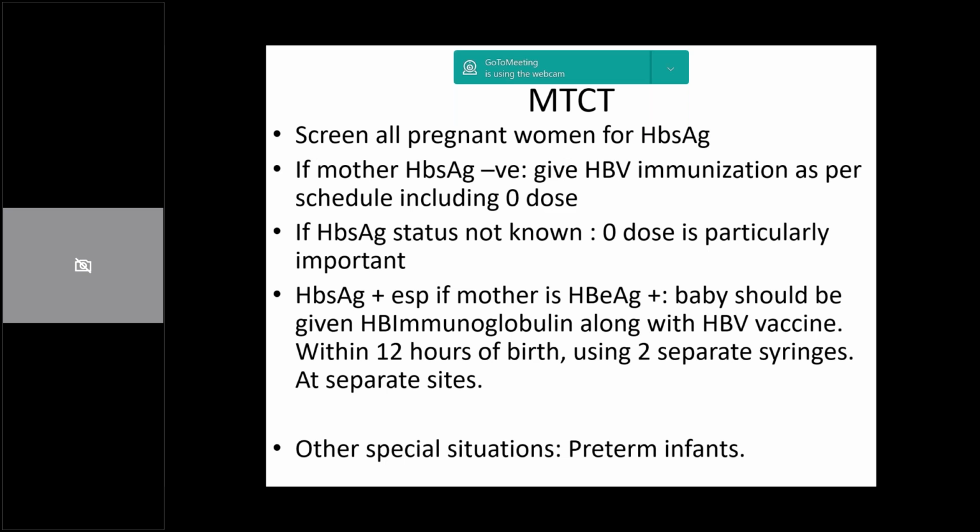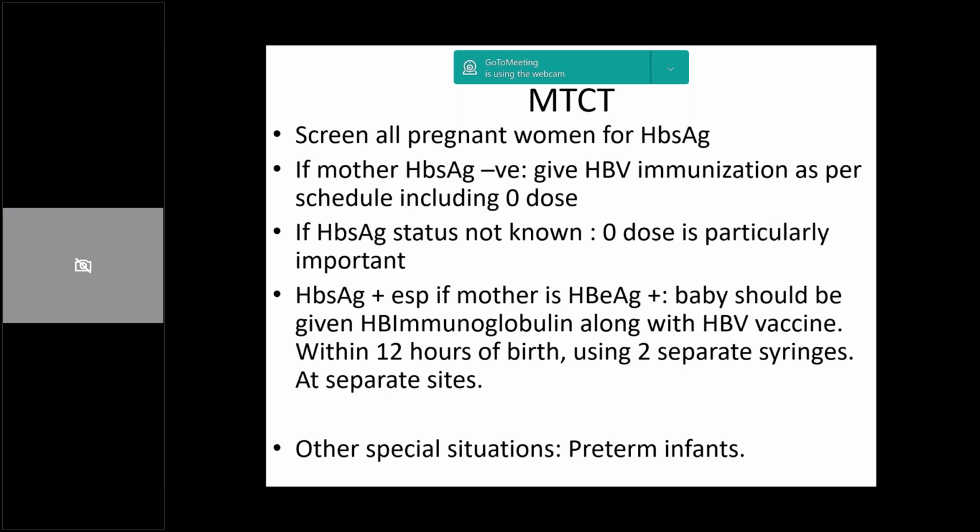So in these particular patients, we should ensure that hepatitis B immunoglobulin along with HBV vaccine is administered through 2 separate injections at 2 separate sites within 12 hours of birth. Fine.